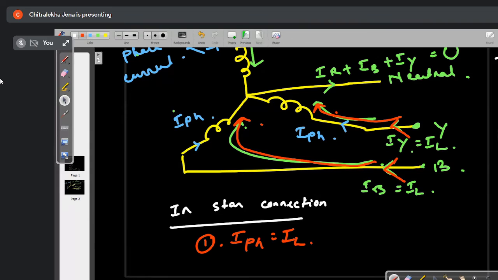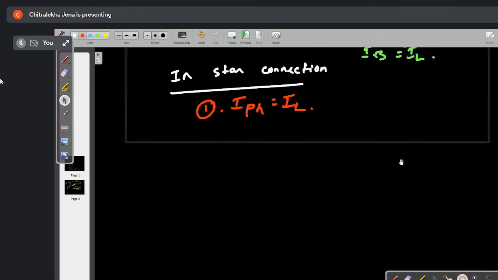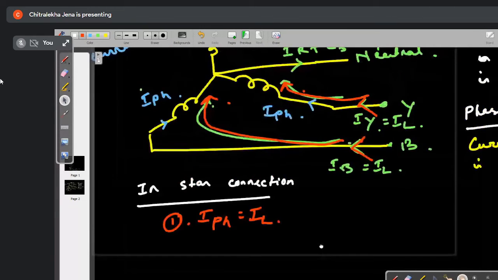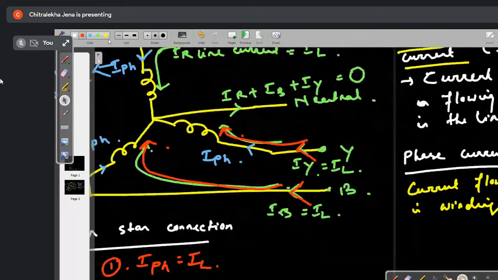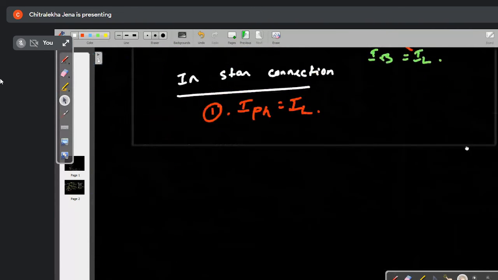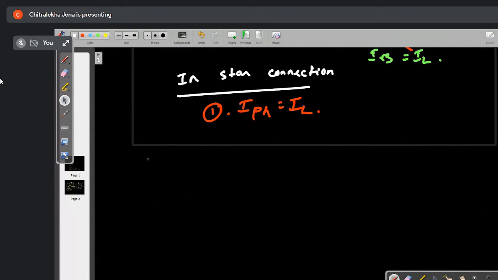Second one is, I will find out what is the relation between the phase voltage and the line voltage. As you see from the circuit diagram, the voltages are not equal, so there is some relation between the phase voltage and line voltage. Let us find out. Make a heading: the relation between phase voltage